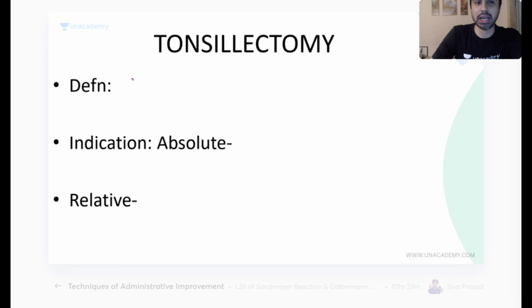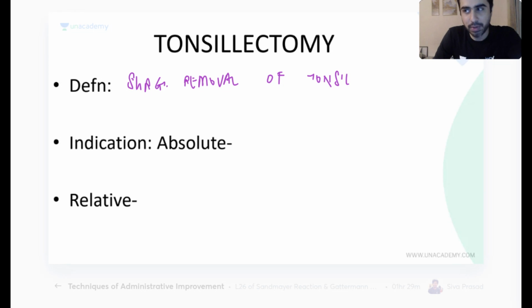So what is tonsillectomy? It is surgical removal of tonsils. So I'm just telling you the same pattern that you are going to follow as you did for tracheostomy, and you're going to follow it for all the procedures in head and neck, mastoidectomy, submucous resection, DNS, septoplasty. You follow the same pattern. Definition, indications, contraindications if any, position, anesthesia, steps, complications. This is your standard pattern.